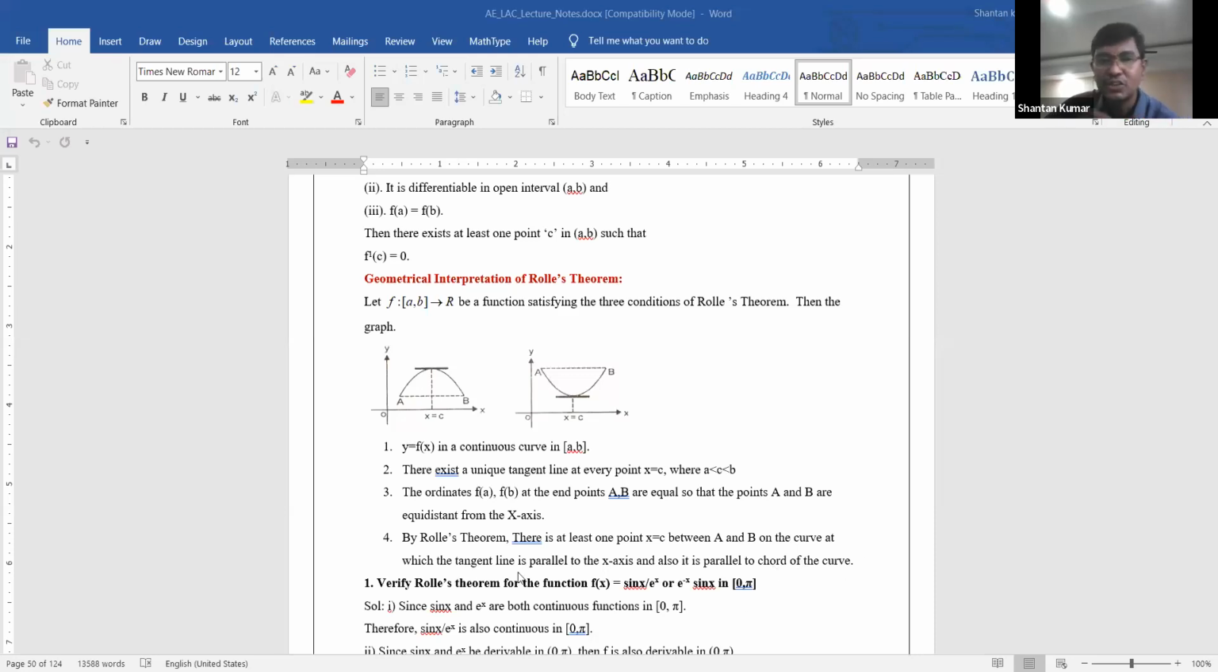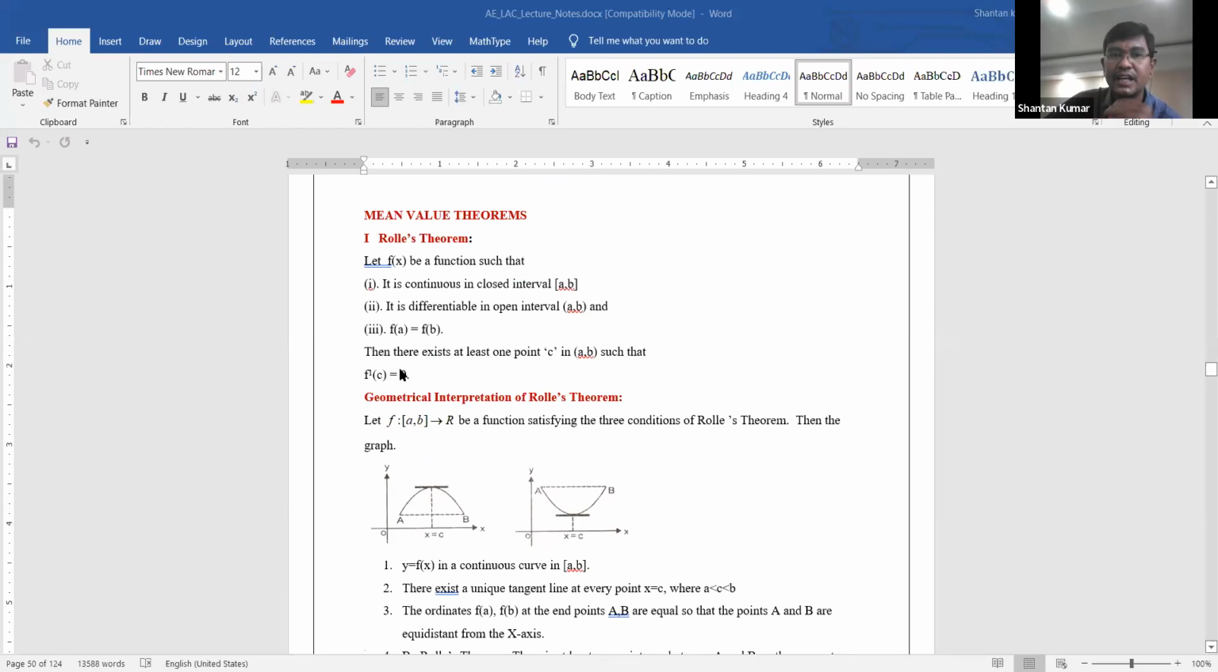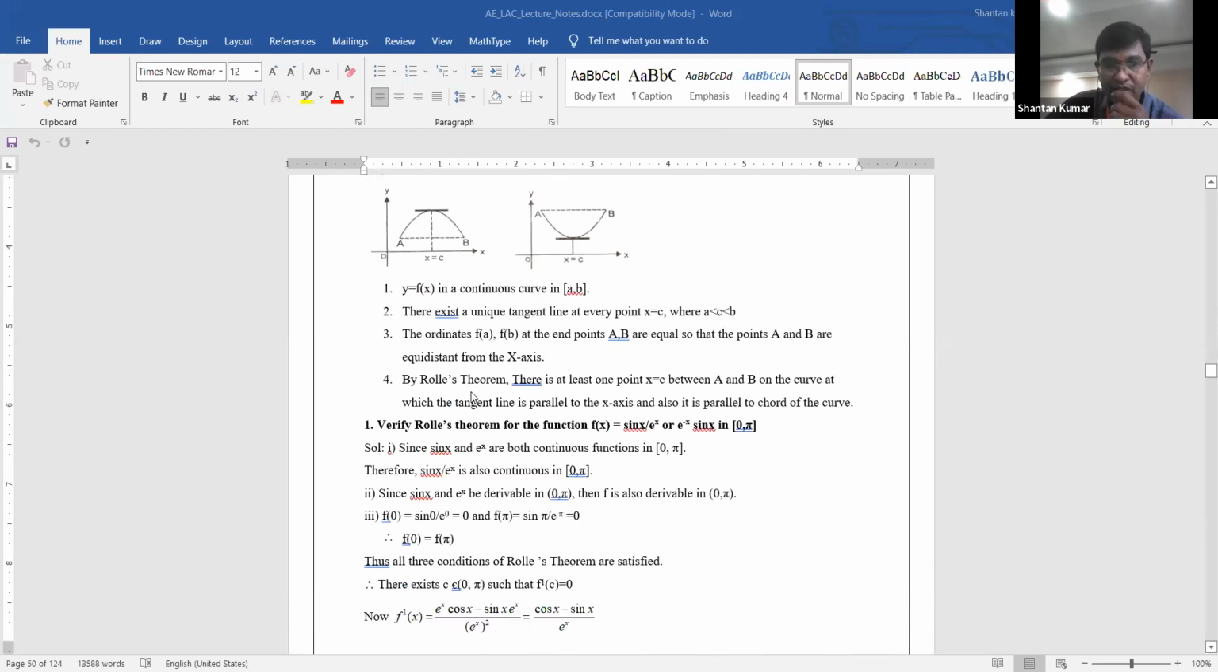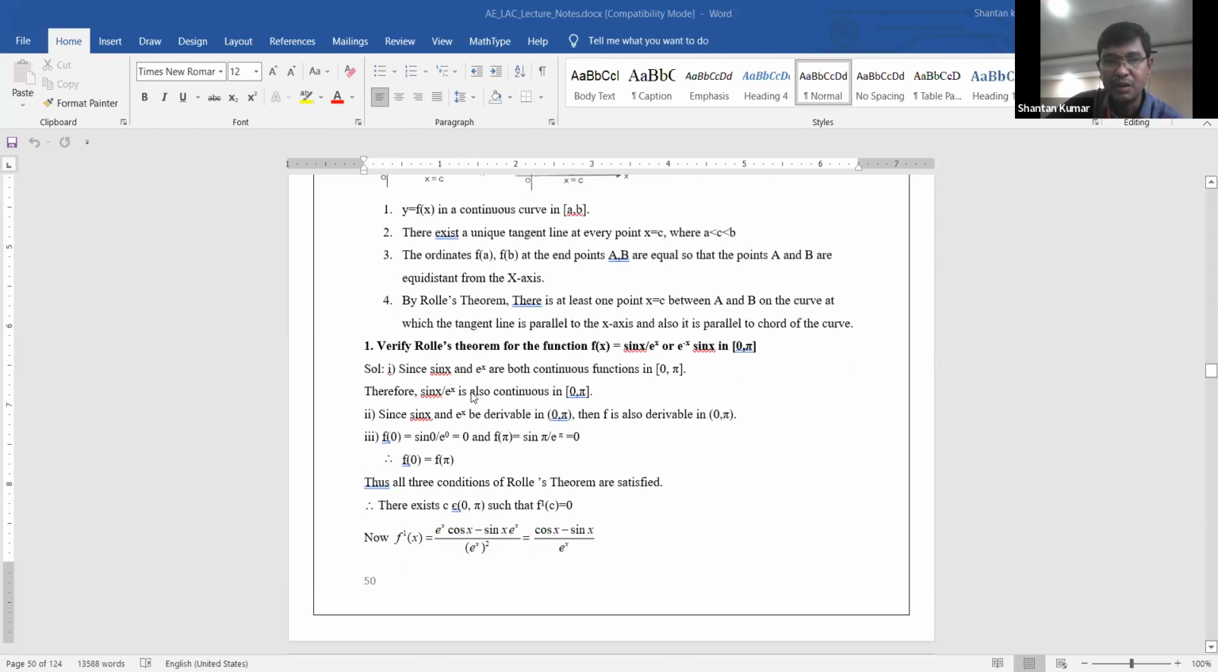Whatever is given here, the condition, the statement, these are the 3 points only you need to consider. One is a continuous function, second one is a differentiable function, and third one is f of a is equal to f of b. Then there exists a c belongs to a comma b such that f dash of c is equal to 0 only. For example, if we are going to discuss one problem, then based on that you need to observe properly.